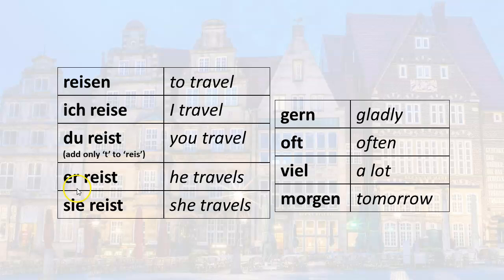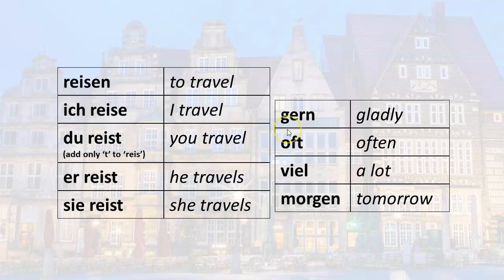He likes to travel. Er reist gern. He travels often. Er reist oft. He travels a lot. Er reist viel. He travels tomorrow, meaning he is traveling tomorrow, he's going to travel tomorrow. Er reist morgen. She likes to travel.